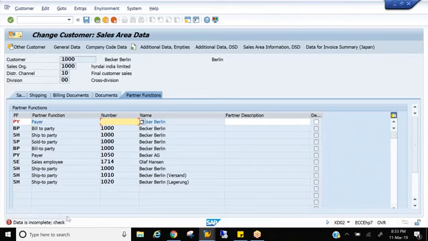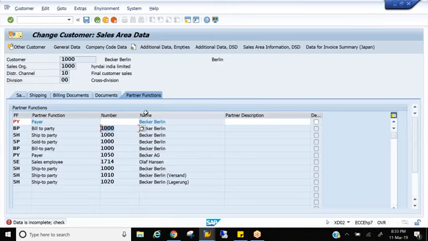You see, the system throws an error. Why is the system throwing an error? Because a sold to party should by default have a payer. You already have some payer here, but this is an external payer. You see, all the payers, ship to party, bill to party should be the same number.